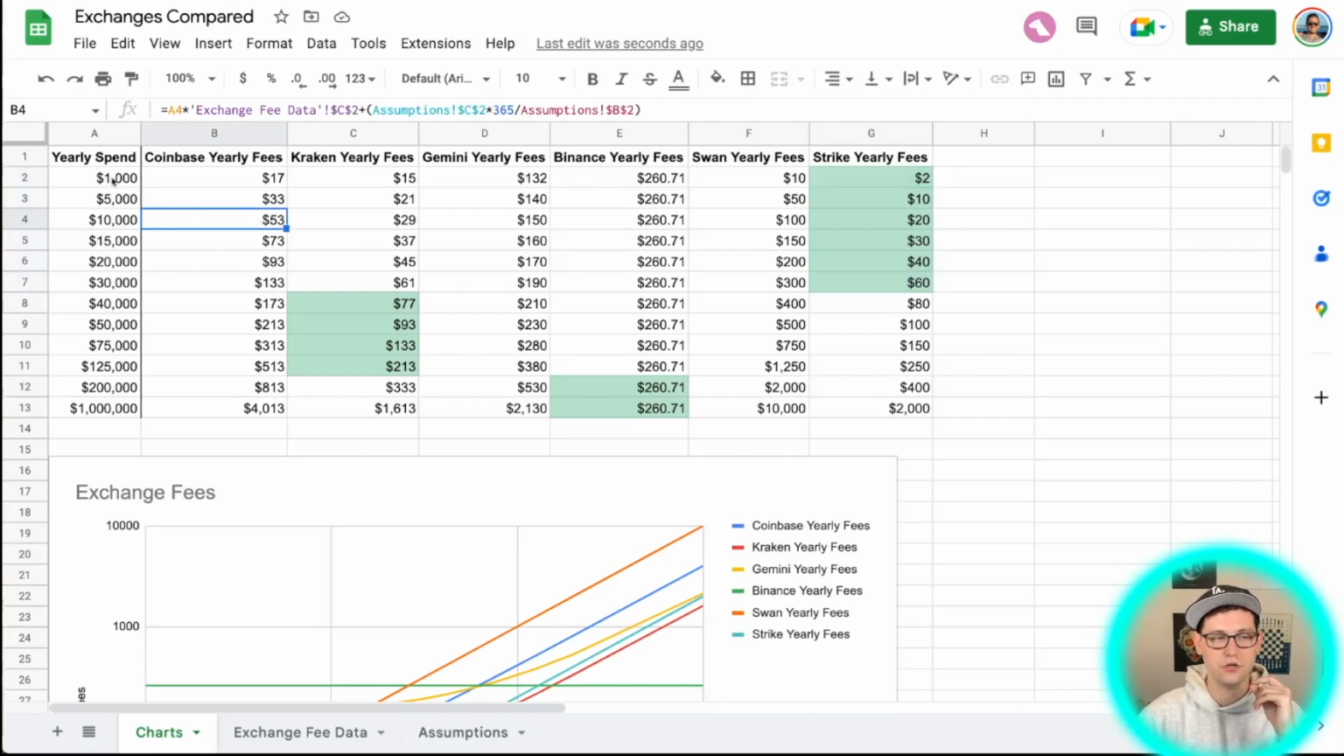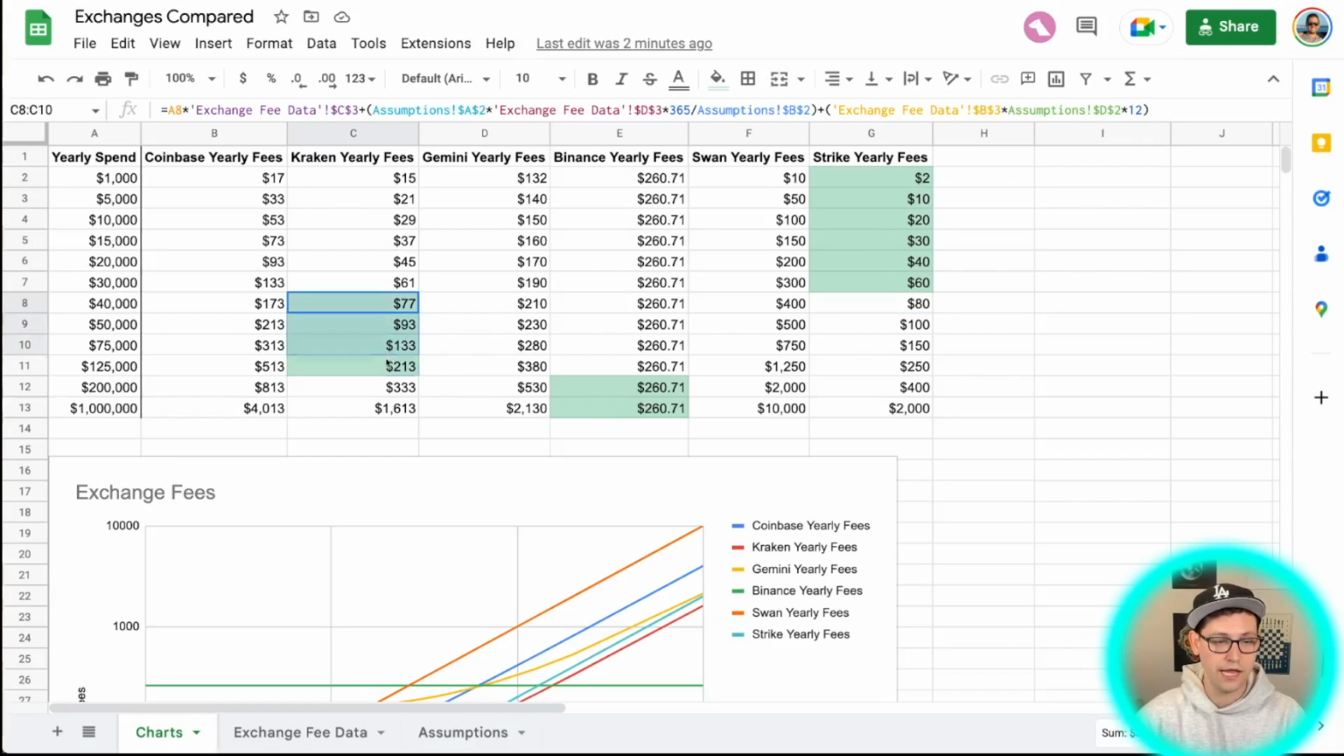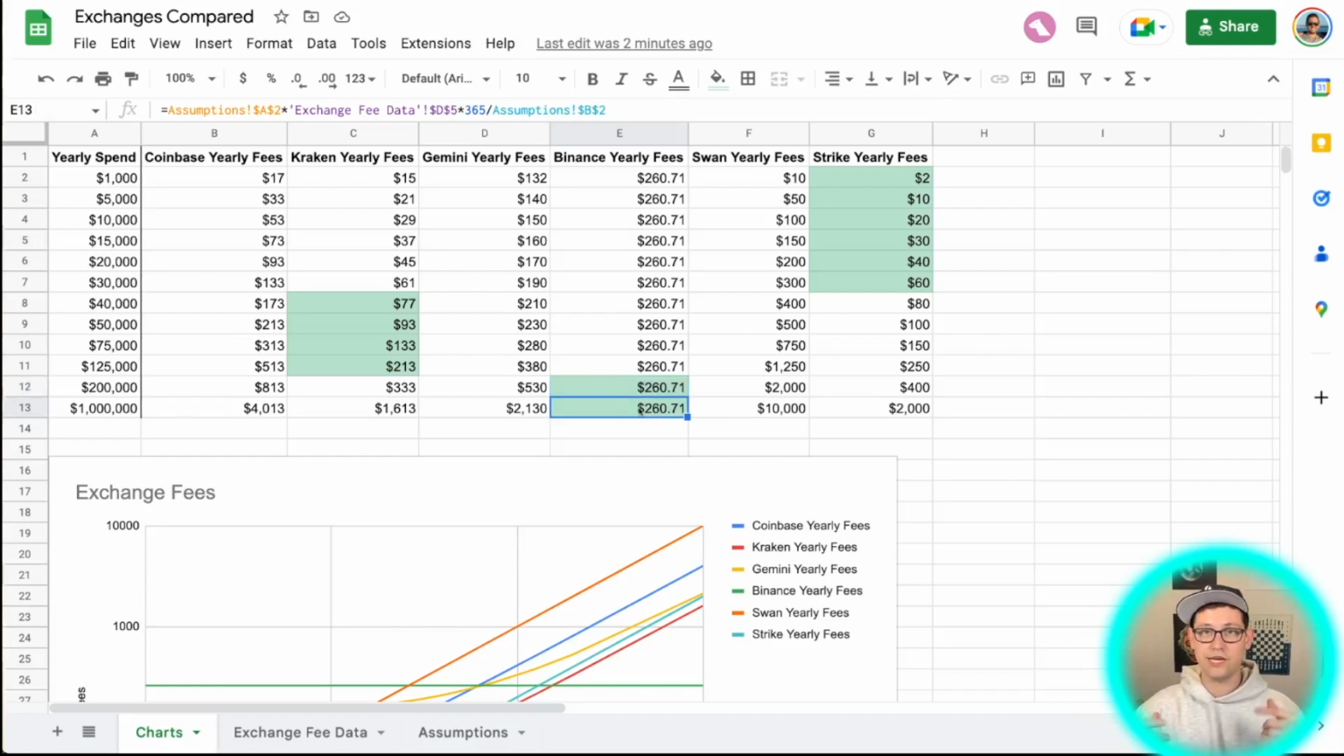But you can see that as you start to spend more and more money over the year, the best exchange from a fee perspective starts to change. And I've done some conditional formatting here so you can see the lowest exchange for each amount of yearly spend. So if you're spending $1,000 a year, Strike is the cheapest platform to be accumulating Bitcoin on, all the way up until about $40,000 a year, where Kraken starts to become cheaper. And then if you hit over $125,000 a year, you can see that Binance becomes the cheapest option at those very, very large amounts of yearly spend.